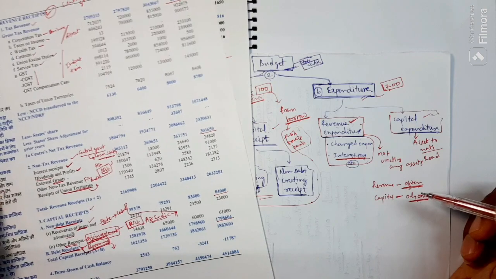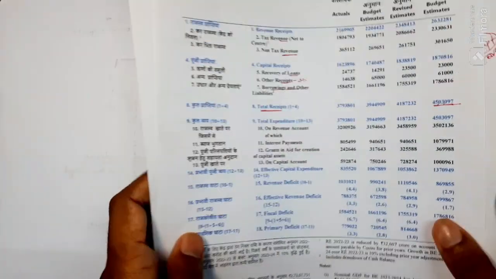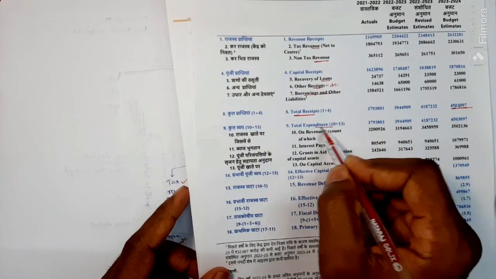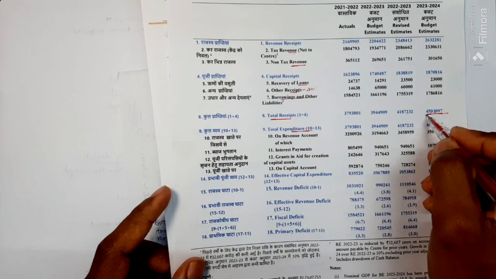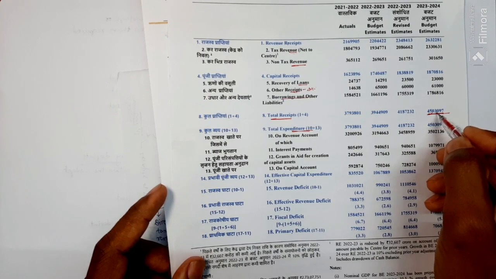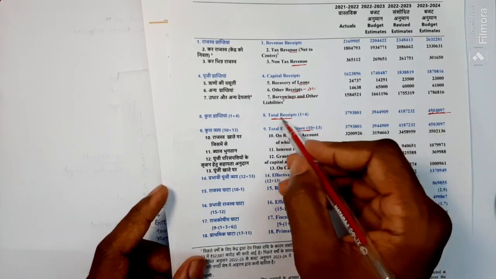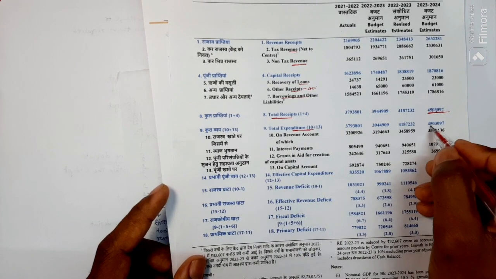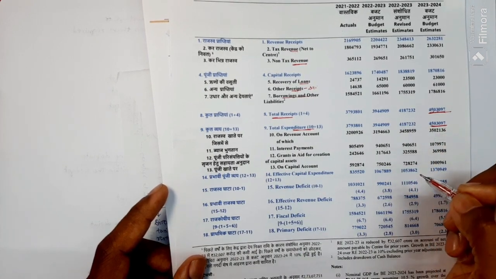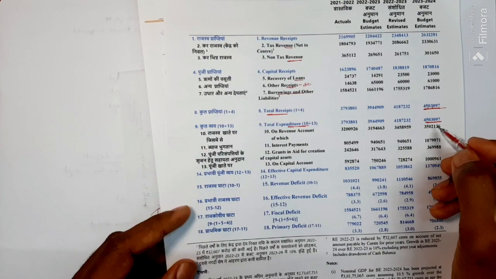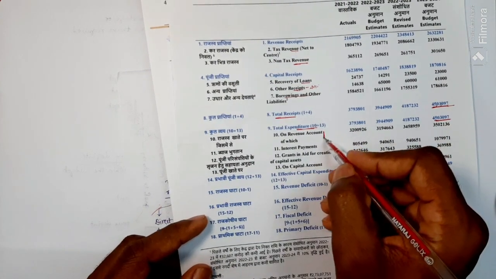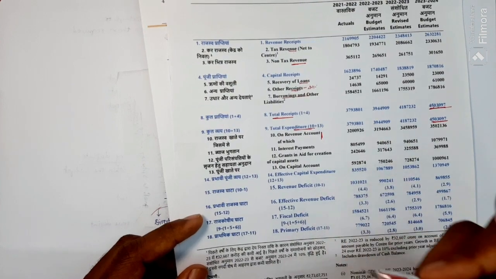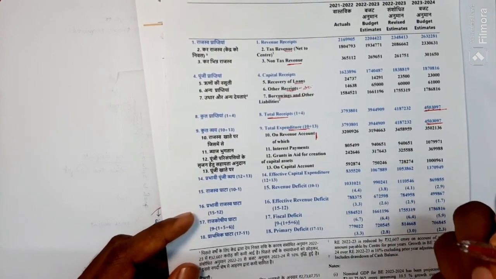If we see the budget document, here you can see 45,03,097 is the total receipt, and the total expenditure is also the same. Then where does the government spend? On revenue expenditure, for paying salaries, schemes, like that.